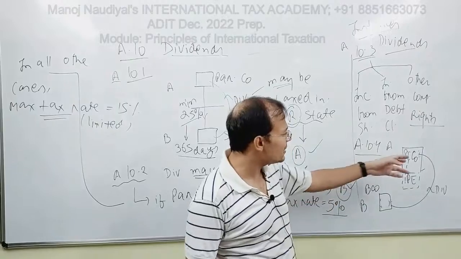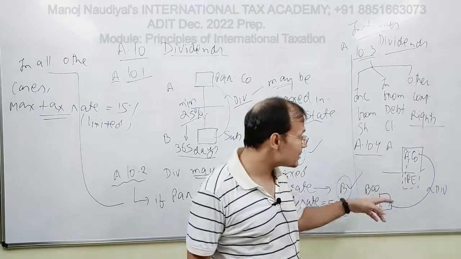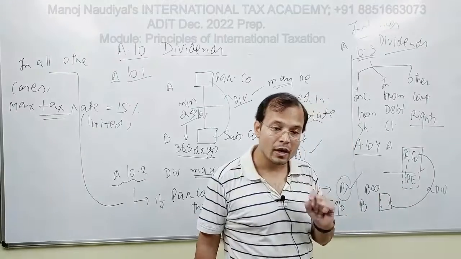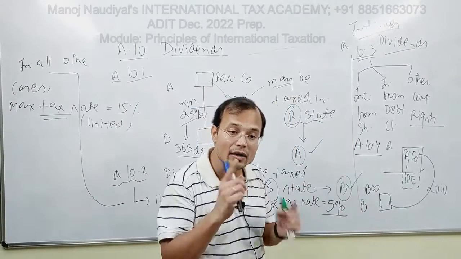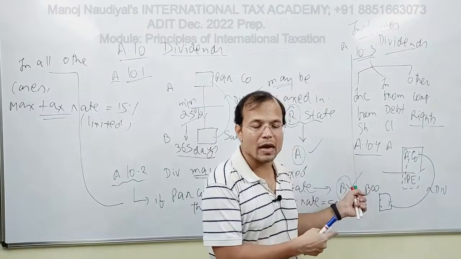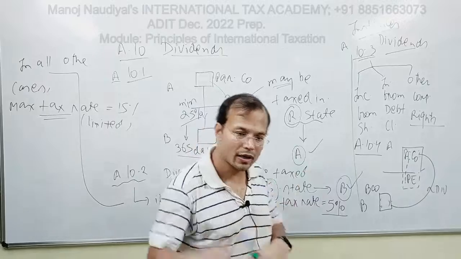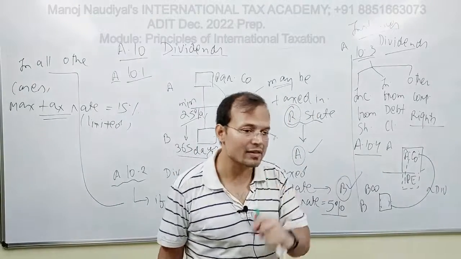But then you find that these dividends are effectively connected with the PE, and the PE is in state B. So if this condition is satisfied, then 10.4 will take you to Article 7. It would say that in this case, Article 10 will not be applicable. You will have to go to Article 7, 7.1.